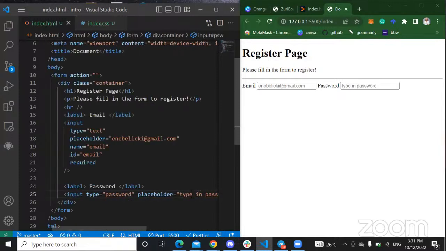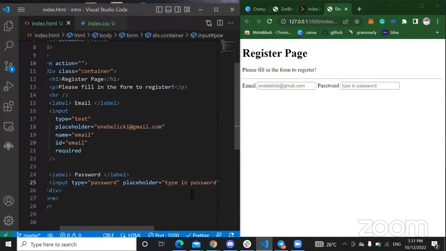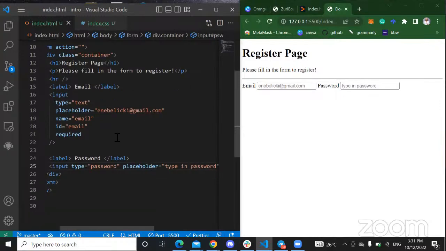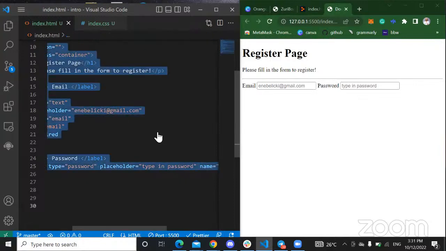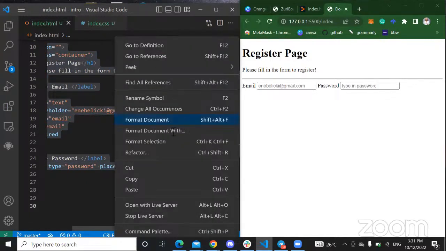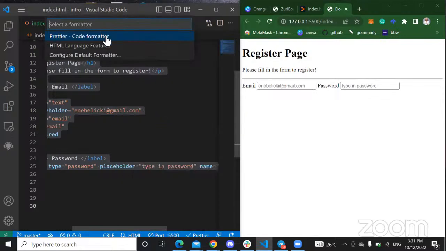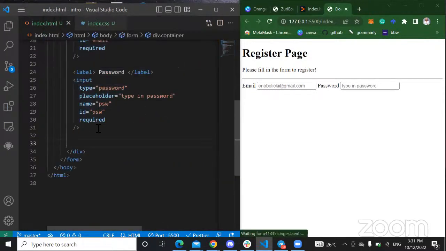So for your register form, obviously, you're going to have a repeat password or maybe a name, depending on the instructions from the assignment. But this is just to help you understand something as easy as that, right? So now I just have the email and password. So I'm going to format this again with Prettier. Cool.